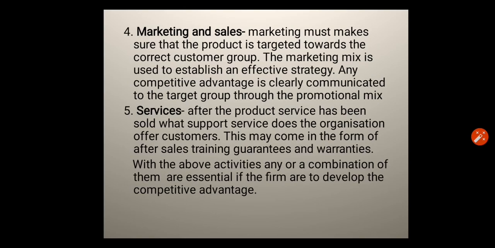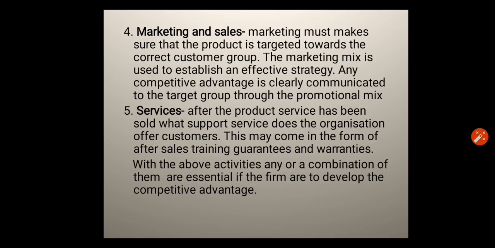Marketing and sales. Marketing must make sure that the product is targeted towards the correct customer group. The marketing mix is used to establish an effective strategy. Any competitive advantage is clearly communicated to the target group through the promotional mix.